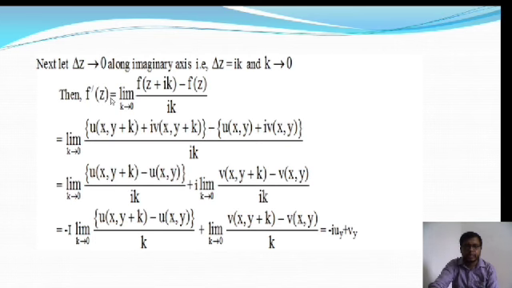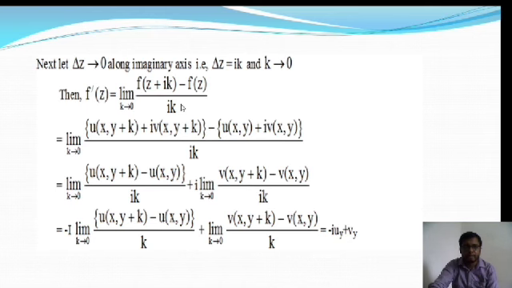So then f dash z is equal to limit k tends to 0 of f of z plus ik minus f of z by ik. Okay, so in the real axis the function can be written as a differentiable function, f of z plus h minus f of z by h, and in the imaginary axis it will be changed and written as f of z plus ik minus f of z by ik.